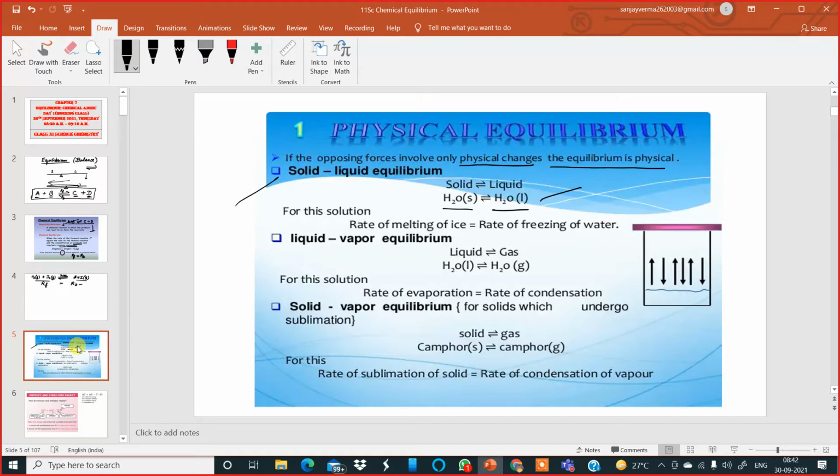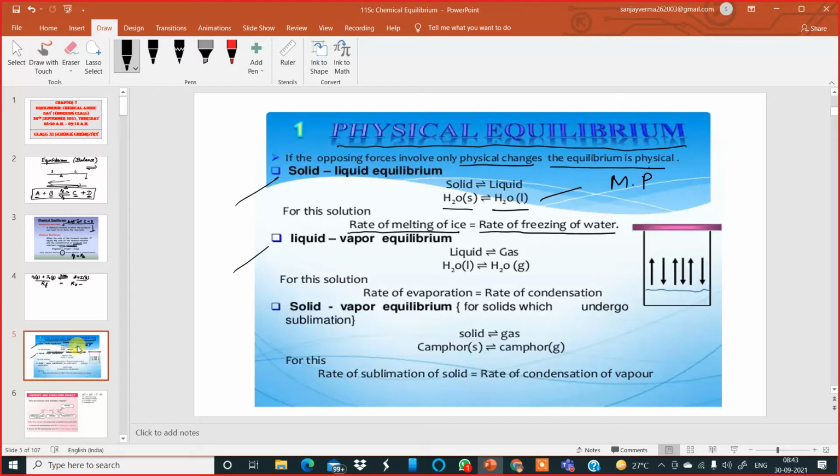Here the rate of melting of ice is equal to the rate of freezing of water. So that's how we can call it a state of solid liquid equilibrium, which comes under the category of physical equilibrium.